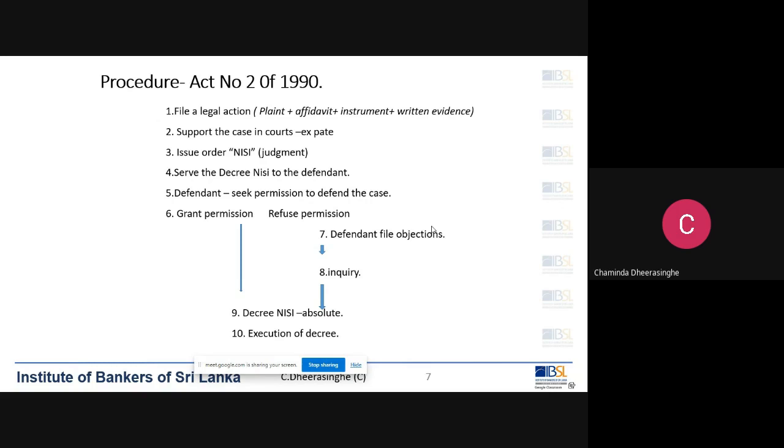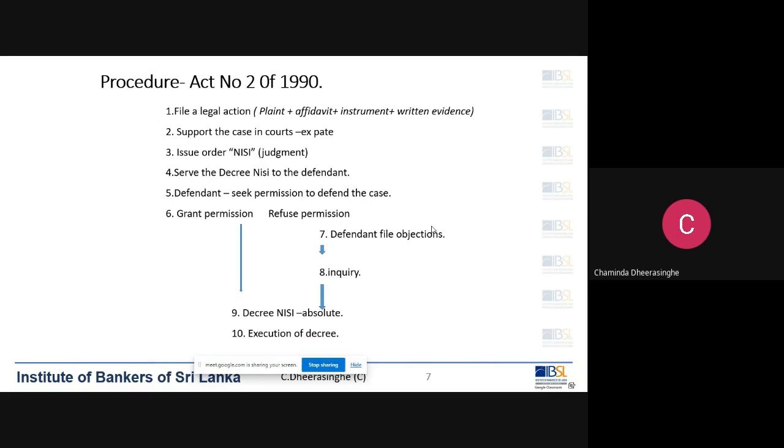Remember, a temporary judgment, not a final judgment. There's a special name for that temporary judgment. It is called NISI, N-I-S-I. It is called order NISI. Order NISI means it's a temporary judgment in favor of the bank.